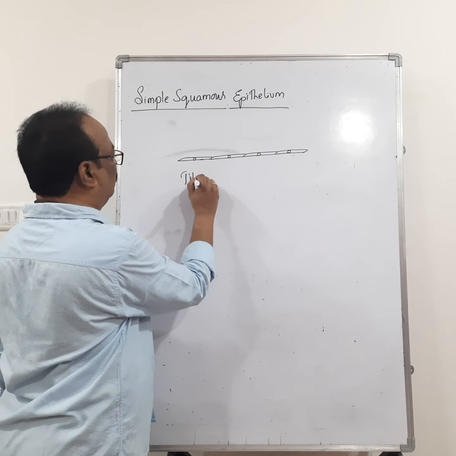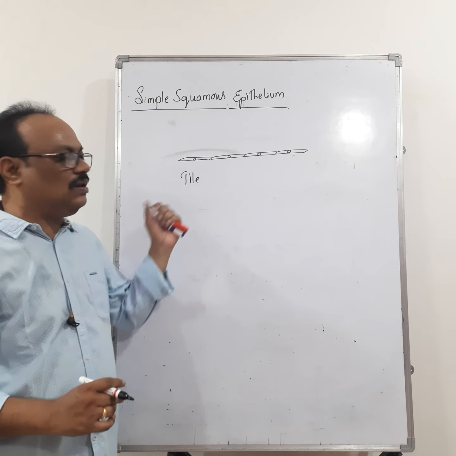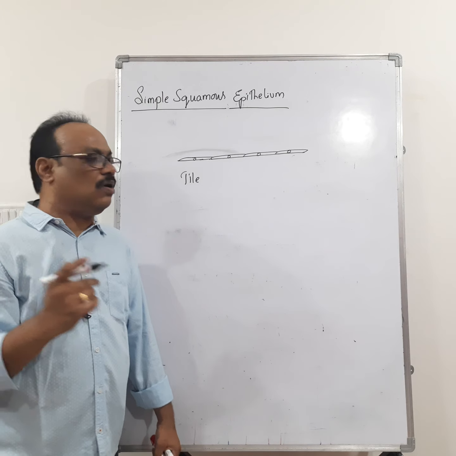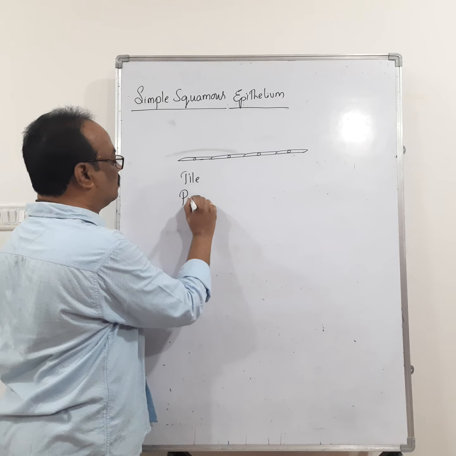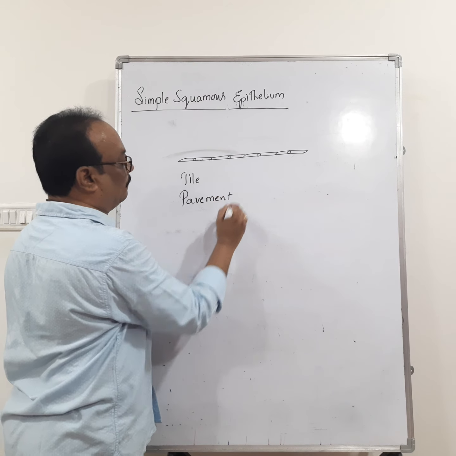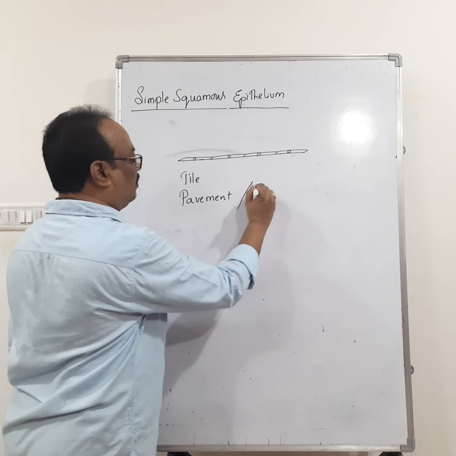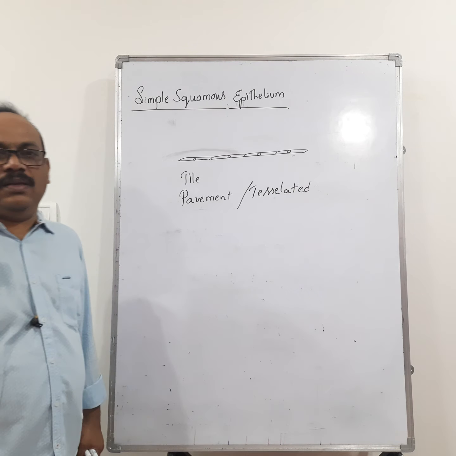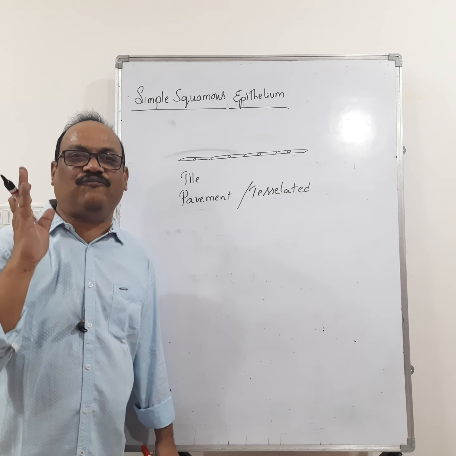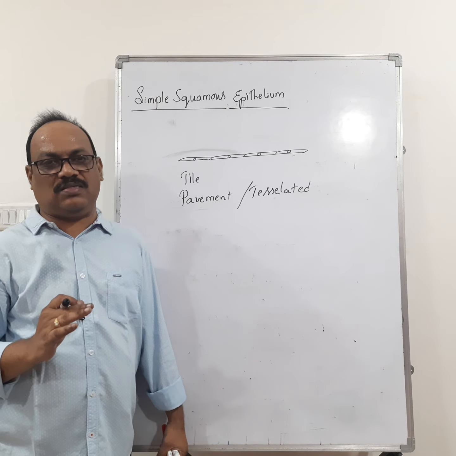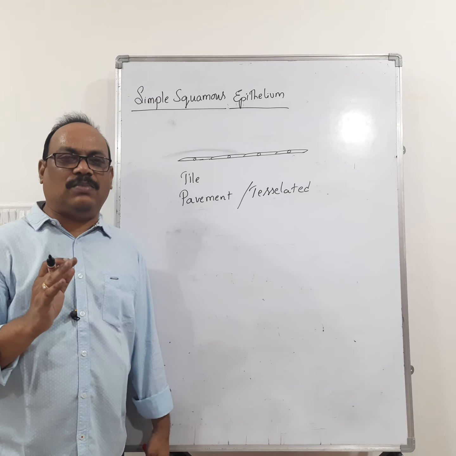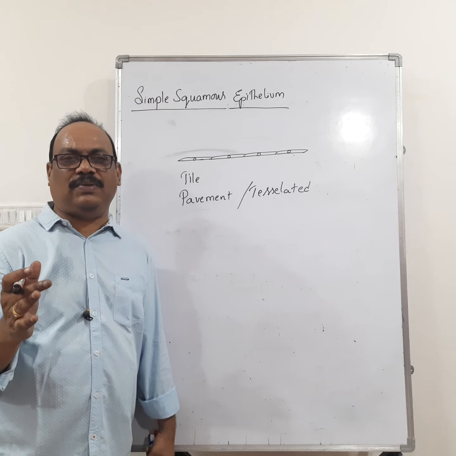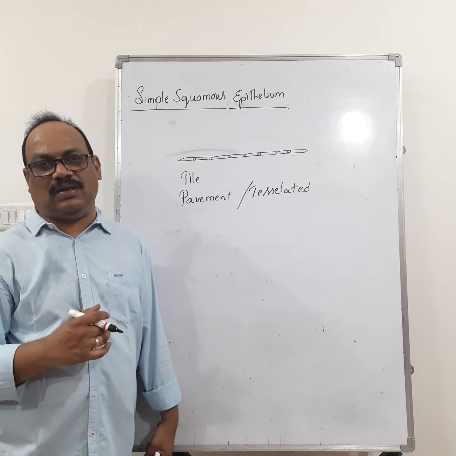So if you see the epithelium, it looks flat, tile-like. Due to its appearance, we call this epithelium also pavement epithelium or tessellated epithelium. Right? In simple squamous epithelium, the cells are flat with irregular boundaries, and they look like tiles. So it is called pavement epithelium or tessellated epithelium.